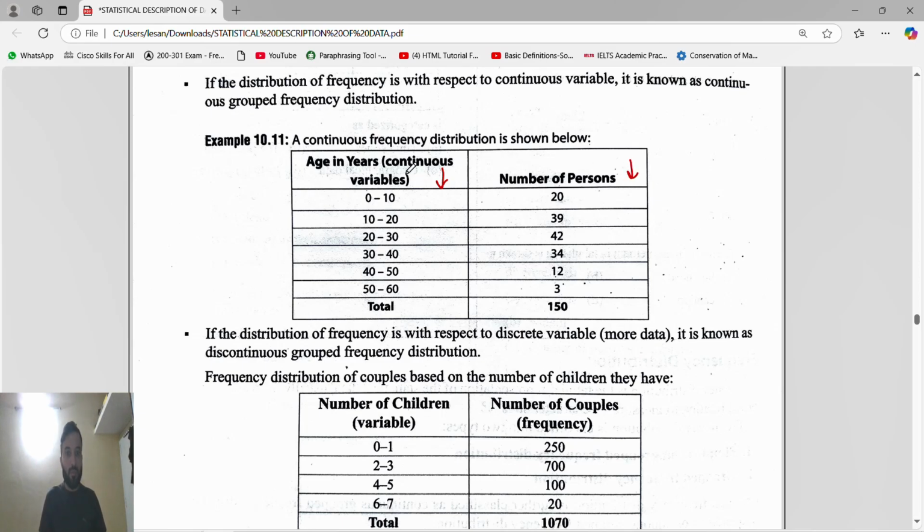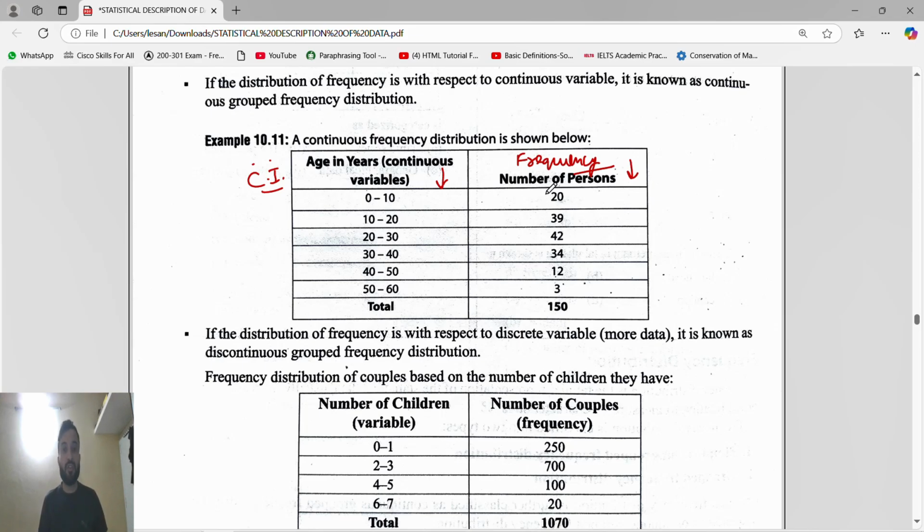The first column is called the class interval, CI. The second column is the frequency. That's why this table is called a frequency distribution table.